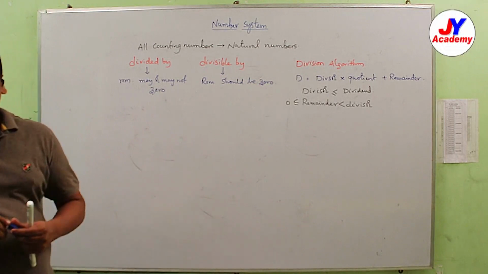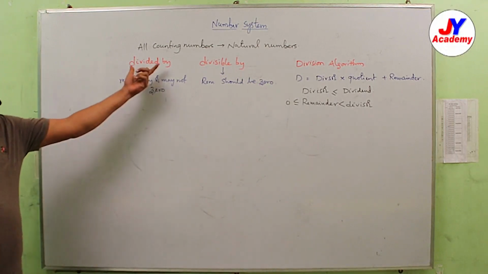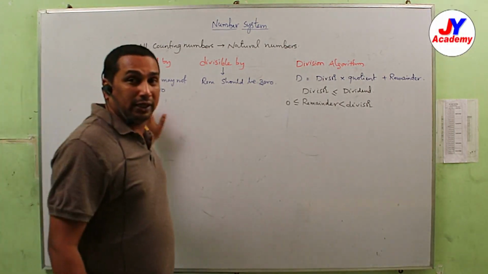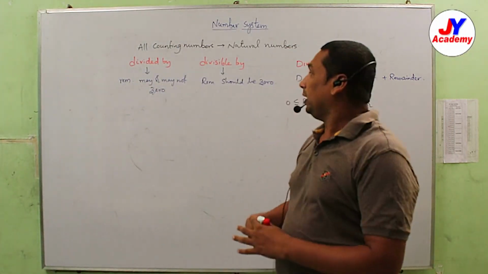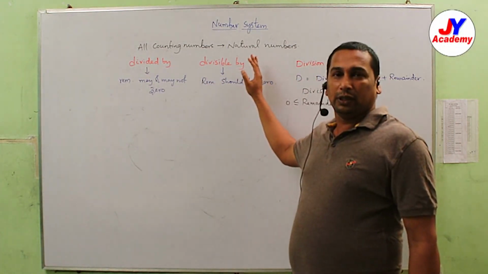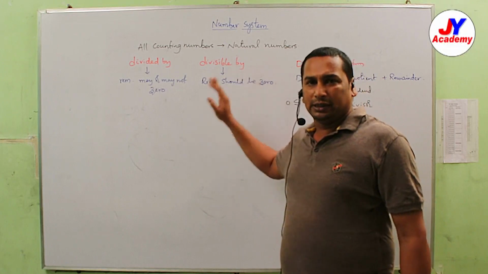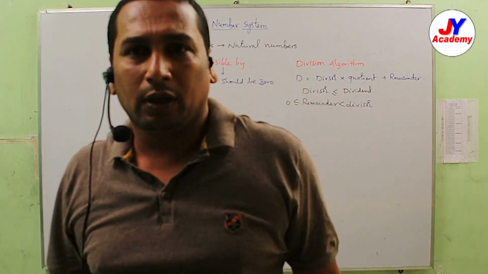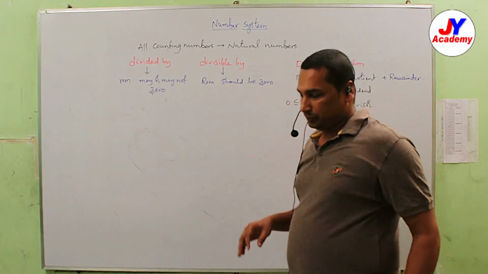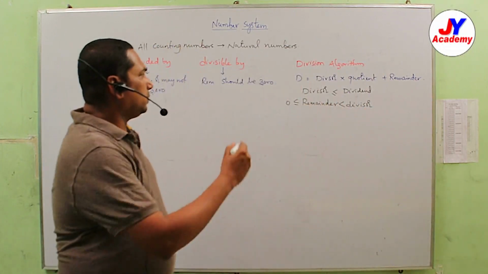I think you got my point. When we use divided by, the remainder may or may not be 0, whereas if we use divisible by, the remainder should be 0.